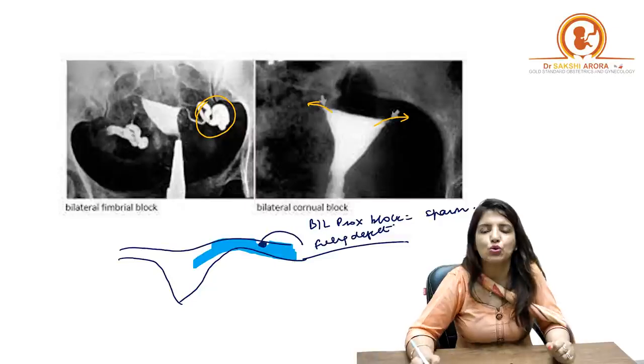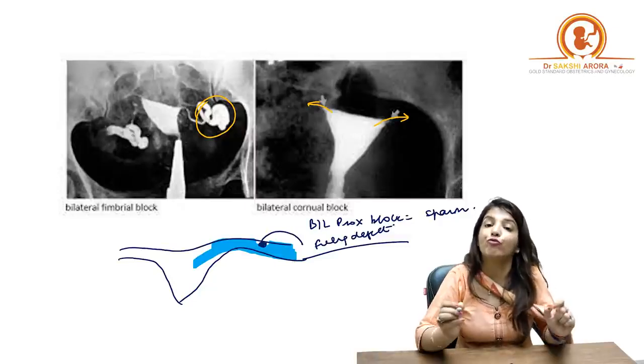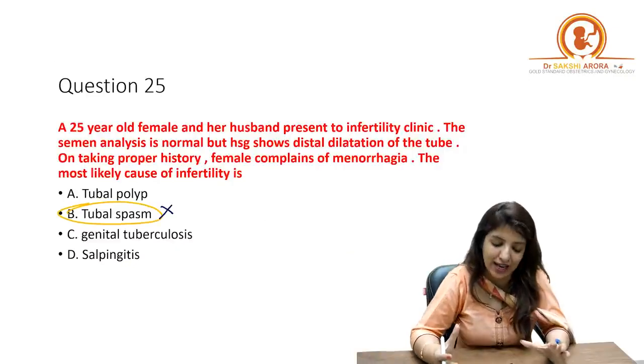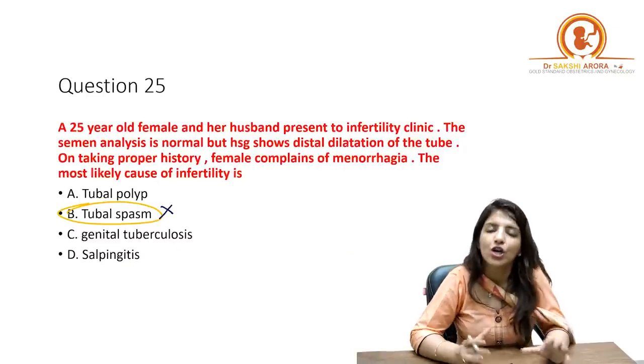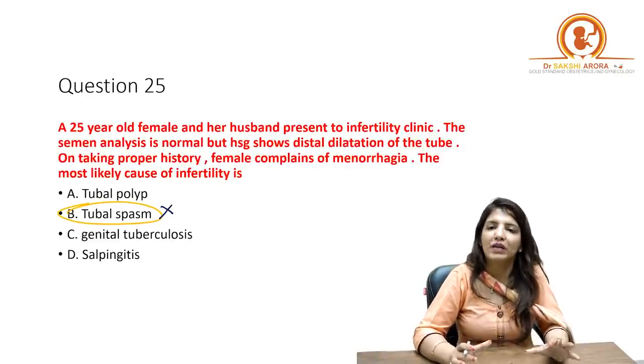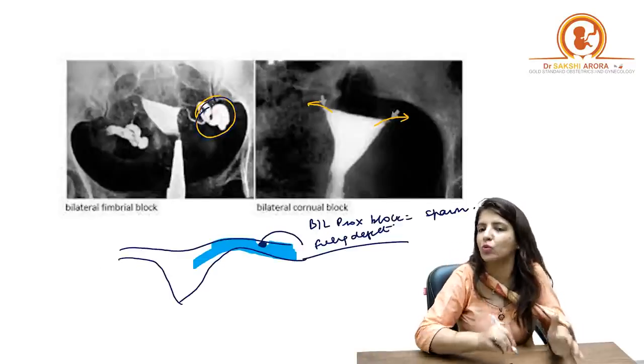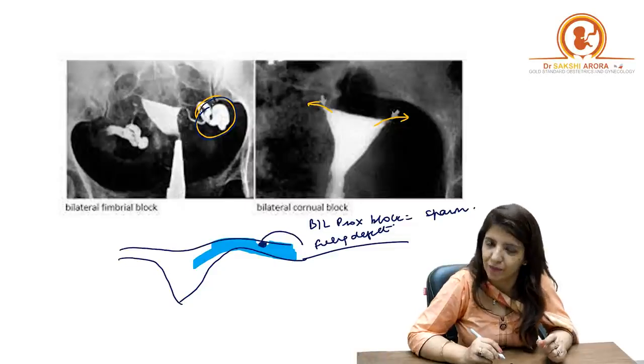A polyp is going to give you an image of a filling defect. It will never give you an image of distal dilatation of the tube, right? Distal dilatation of the tube means that the fimbrial end of the tube is blocked, and that is why you are getting dilatation, right?